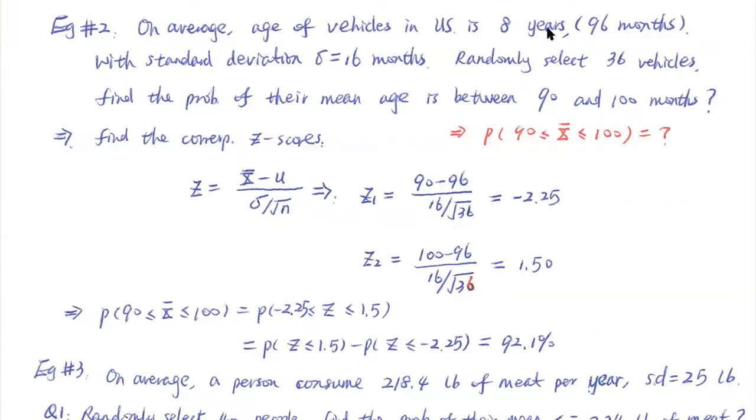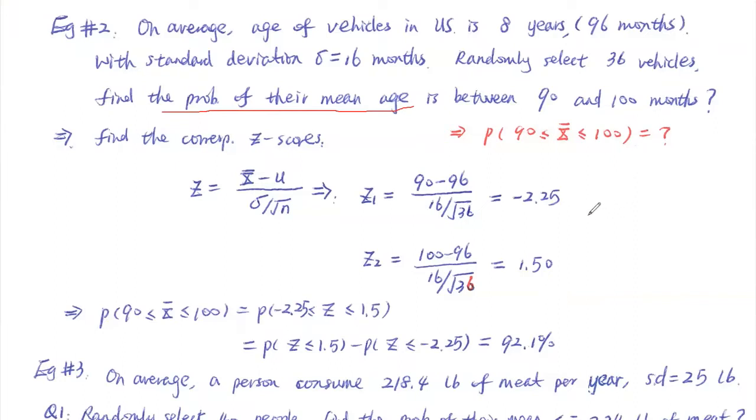Now we randomly select 36 vehicles. We are trying to find the probability that their average age is between 90 and 100 months. How do we solve this question?